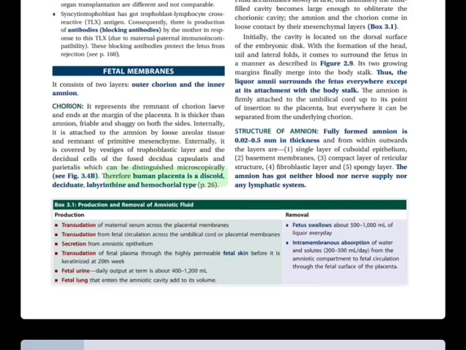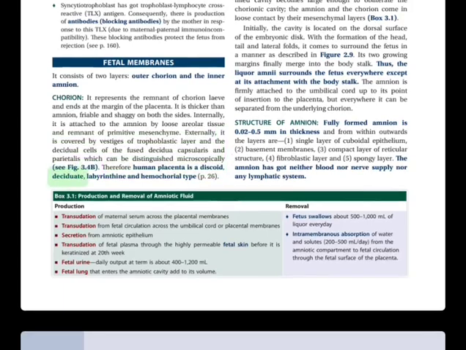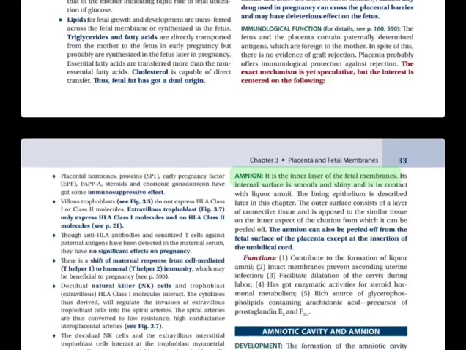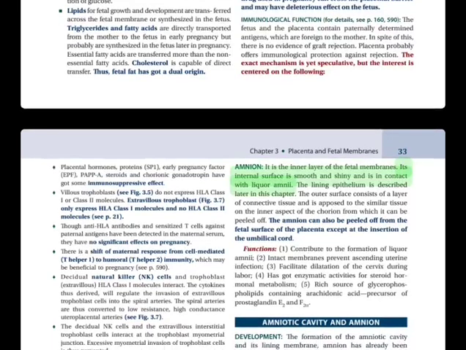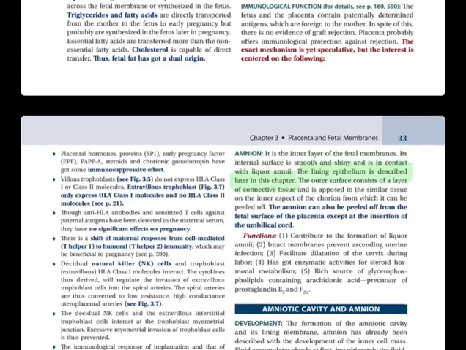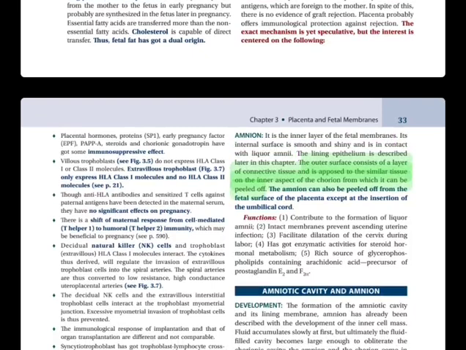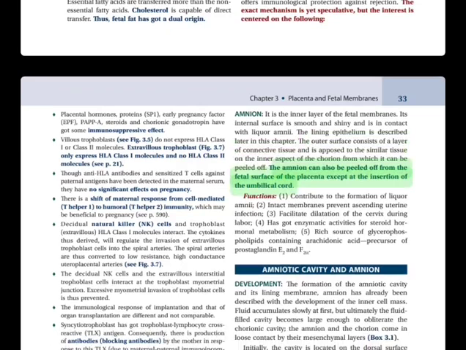3.4b. Human placenta is a discoid, deciduate, labyrinthine and hemochorial type. Amnion, it is the inner layer of the fetal membranes. Its internal surface is smooth and shiny and is in contact with liquor amnii. The lining epithelium is described later in this chapter. The outer surface consists of a layer of connective tissue and is opposed to the similar tissue on the inner aspect of the chorion from which it can be peeled off. The amnion can also be peeled off from the fetal surface of the placenta except at the insertion of the umbilical cord.